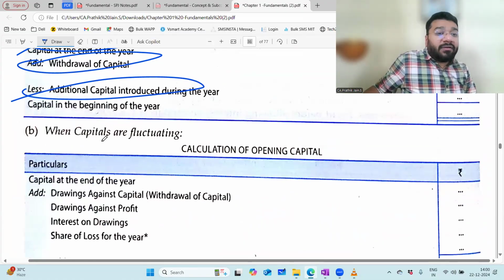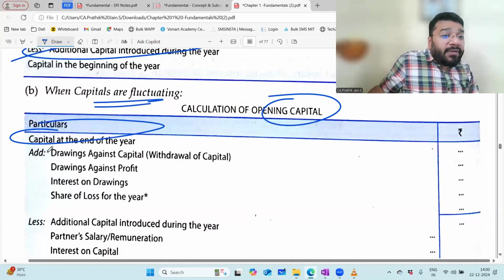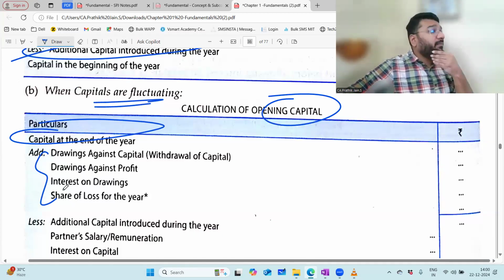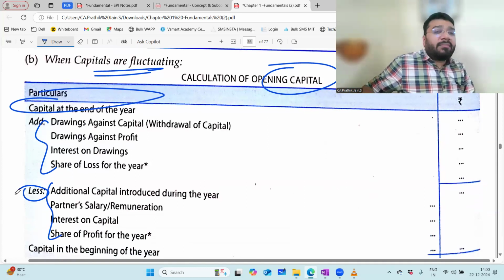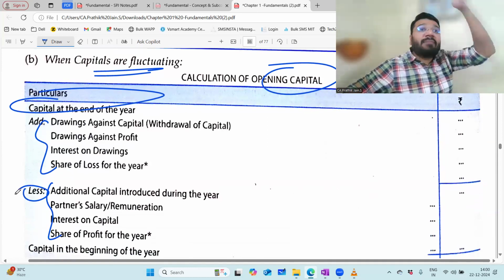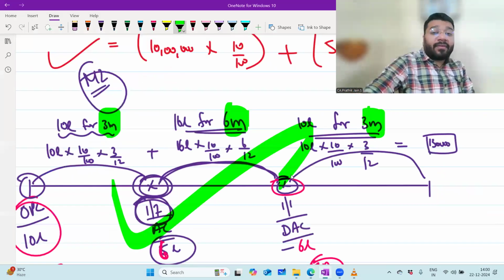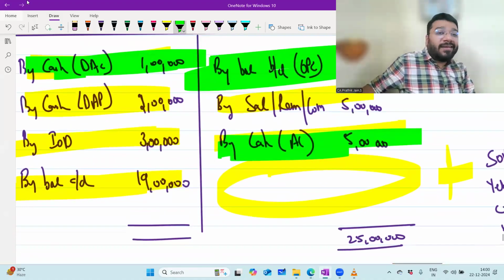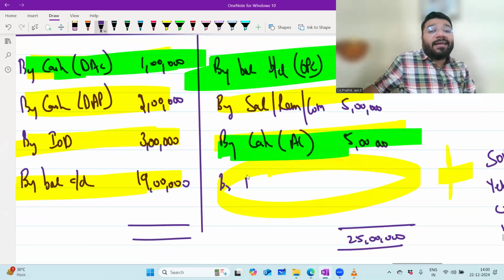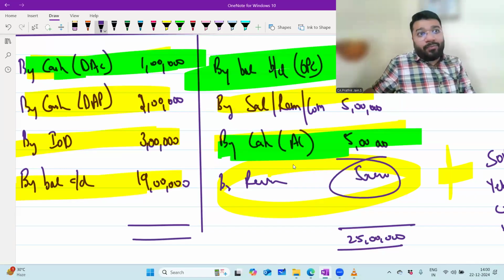If it is the fluctuating capital method, how do you calculate the opening capital? Closing capital, they've given only four items on the debit side, add. And they've given four items to be subtracted. My question goes to all of you. Imagine on the credit side, they put by revaluation account 5 lakh rupees. So will you not minus this revaluation account profit?